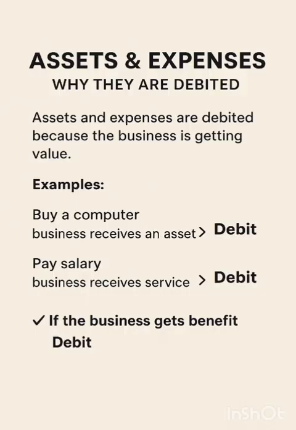Assets and expenses, why are they debited? Assets and expenses are debited because the business is getting value. Examples: when buying a computer, the business receives an asset, so it is debited. While paying salary, the business receives service for which it pays, so it is debited. Simple rule: if the business gets benefit, then debit it.